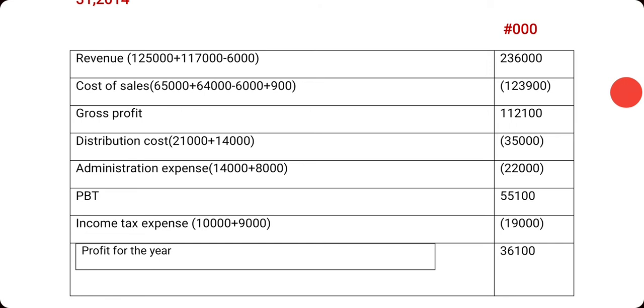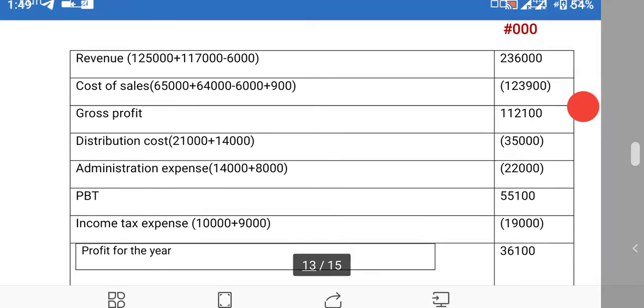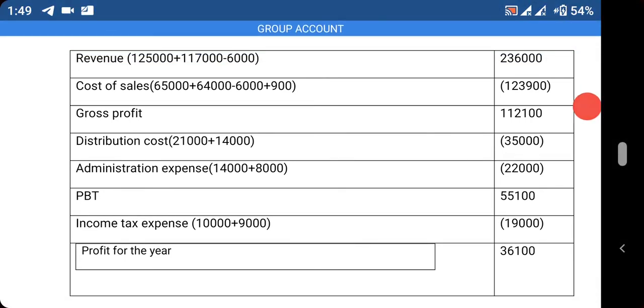Now, sometimes you have to first of all cram all this, what to add and what not to add. As you practice often, it becomes part of you. We now have gross profit. Gross profit is this minus this. So we now come and take care of distribution cost.